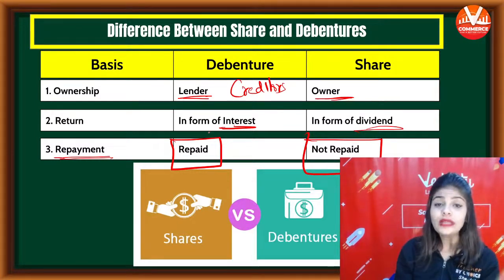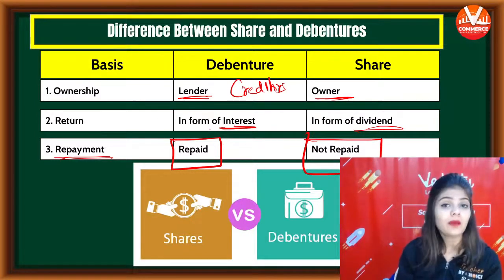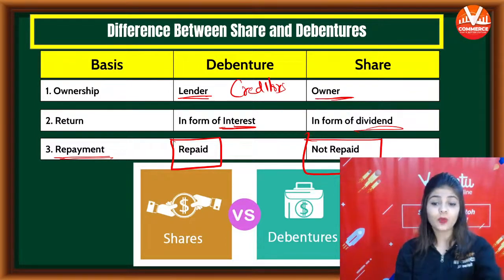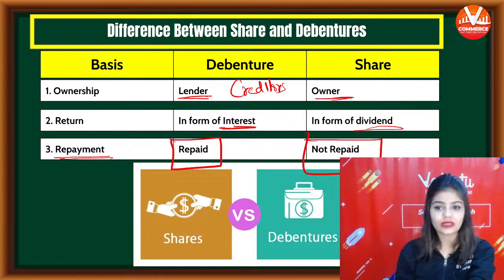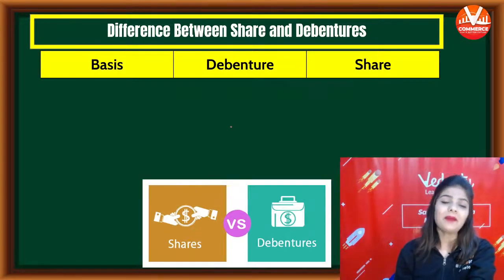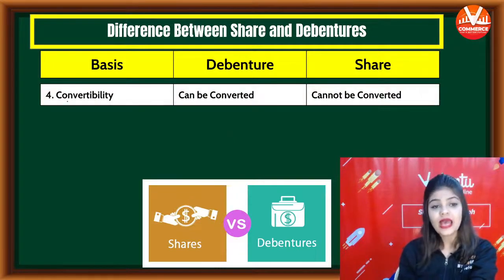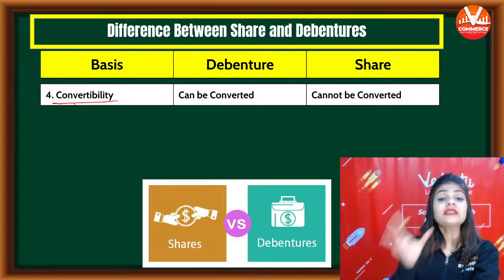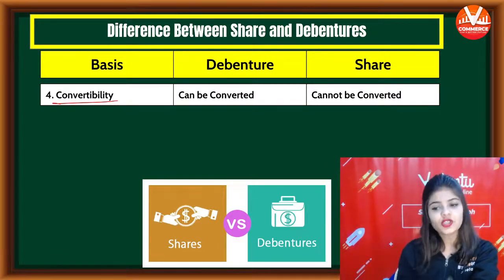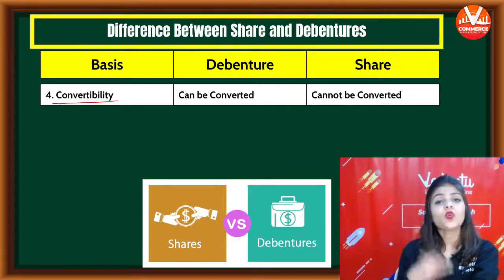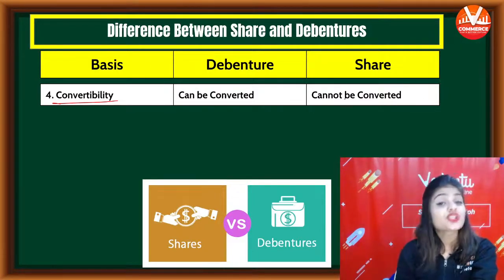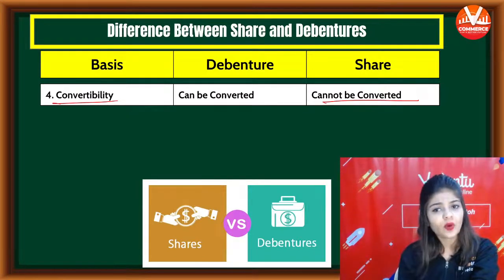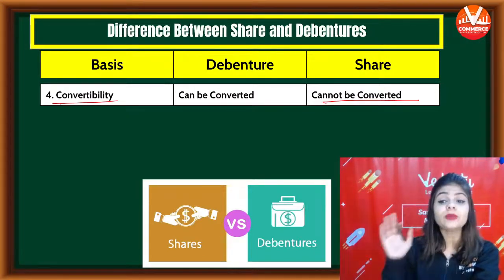So debenture holders will be repaid the principal amount, but equity shareholders will not be repaid. Equity shares को repay नहीं किया जाता. Then some other points of difference. Convertibility. Debentures can be converted into equity shares, but shares cannot be converted.